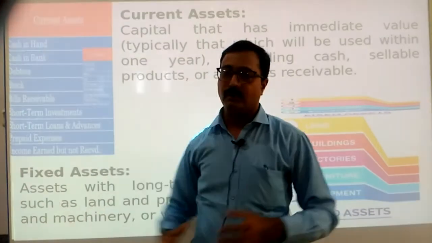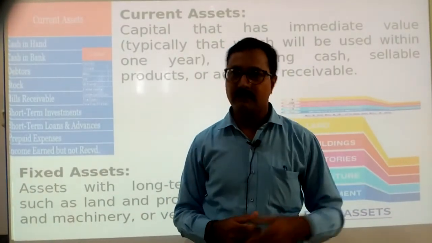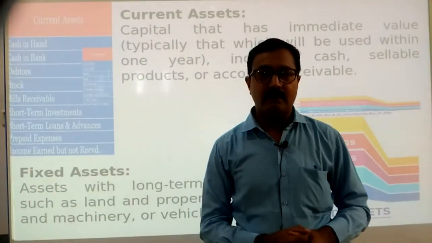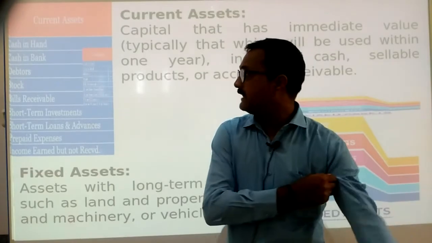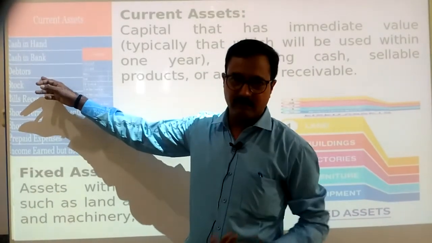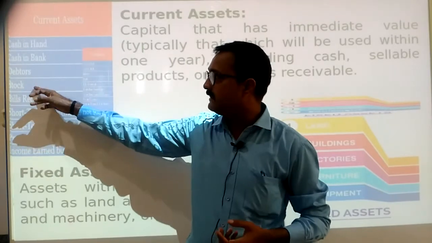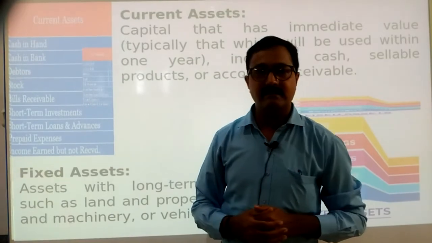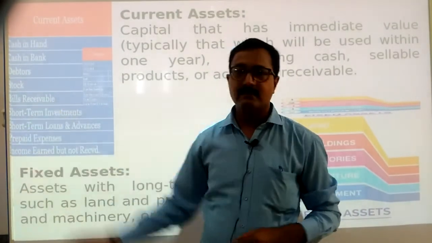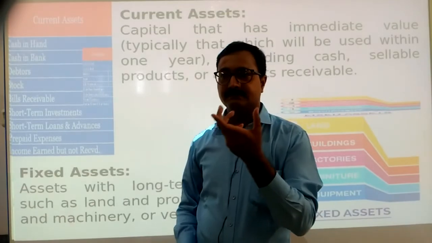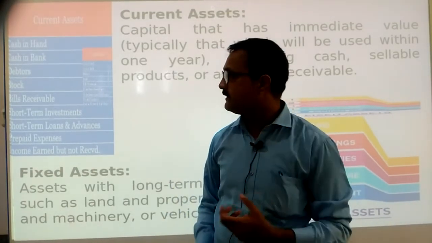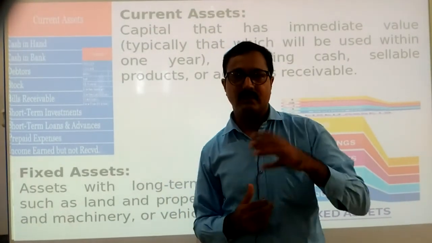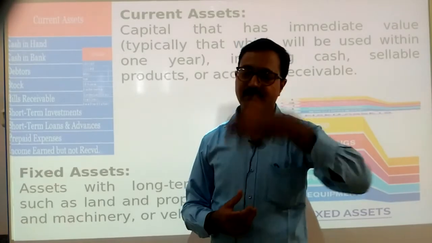Just like cash in hand, whatever cash is there in the business organization, that is current. Any time it can be used. Then after cash in bank, whatever cash we have deposited into bank, that is second thing. Debtors, from whom we have to receive money. Stock, that we have already seen, all the business articles which we used to sell to the business, that is our stock. Bills receivable, that is the documents or the instrument which help us to recover money from the debtors.